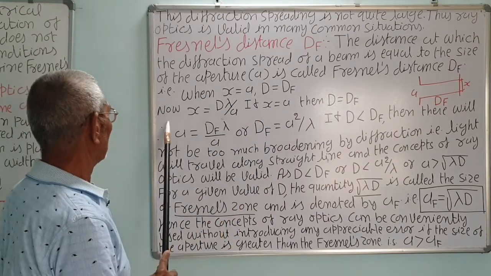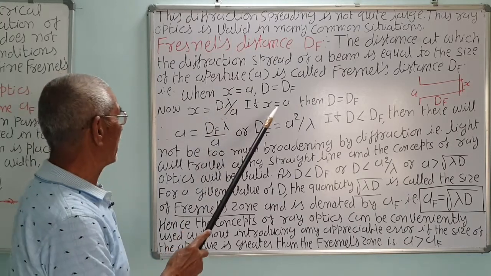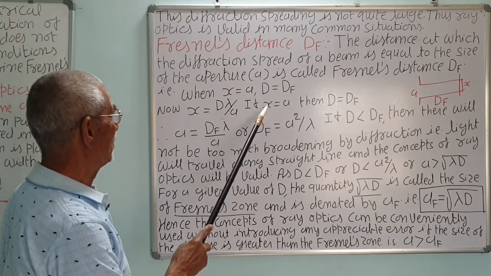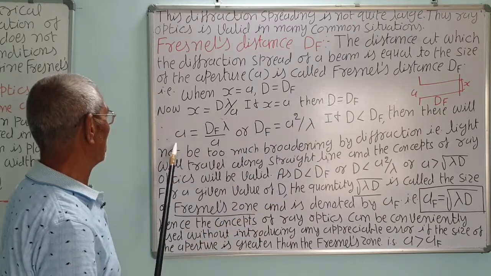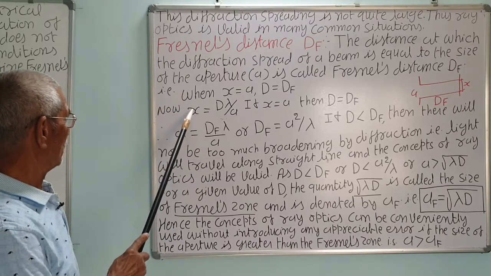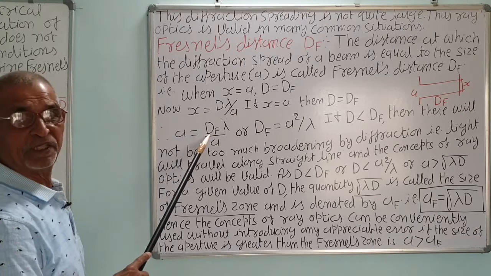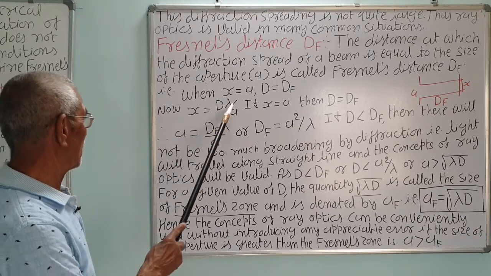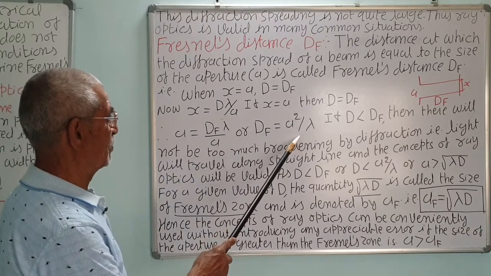Now, we have already seen that x is equal to d lambda upon A. If we put the value of x as A, what will happen? Then d is equal to df. So A is equal to df into lambda upon A, or df is equal to A square upon lambda.